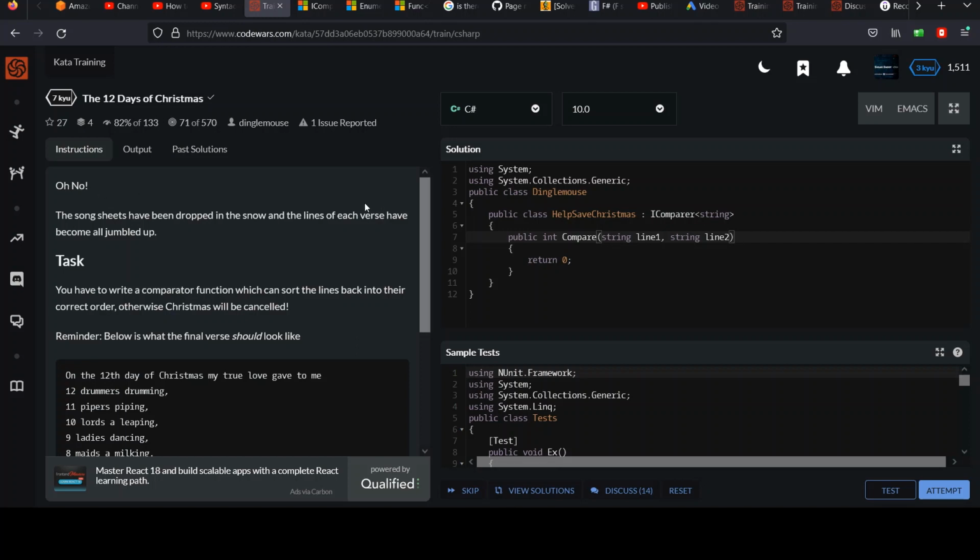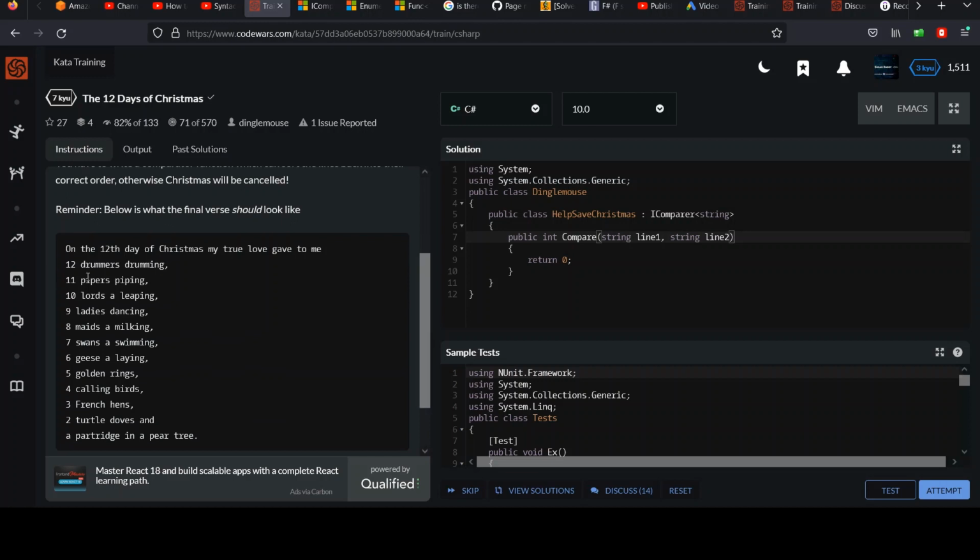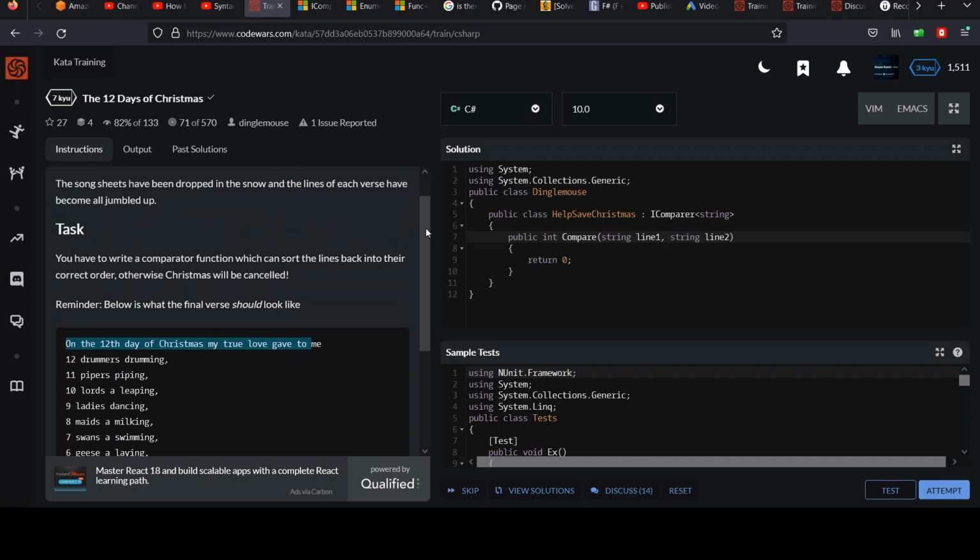I'm going to go ahead and read the description to you because it confused me a little bit at first what they were going for, but it's not too bad. Basically, you're probably familiar with this famous Christmas song, you know, on the 12th day of Christmas, my true love gave to me 12 drummers drumming. It goes through all the numbers and you kind of keep repeating it. So that's sort of the content here.